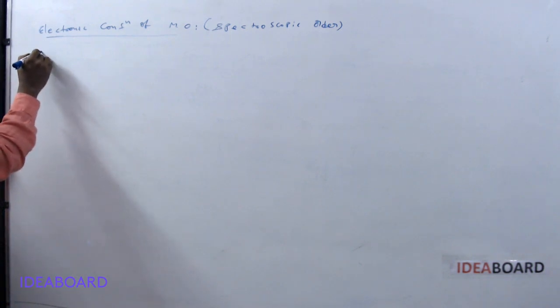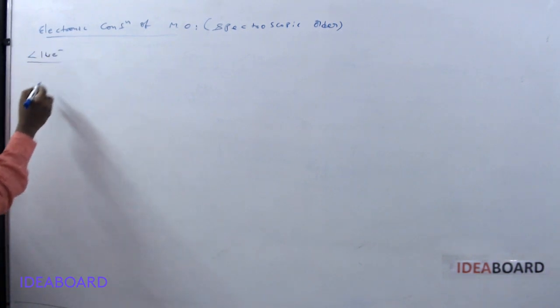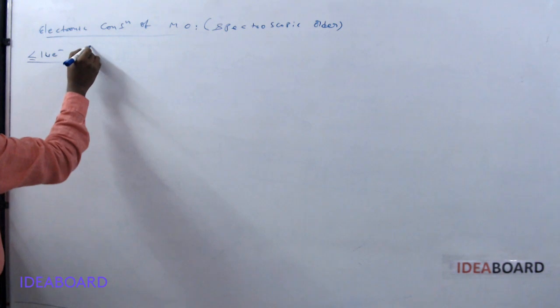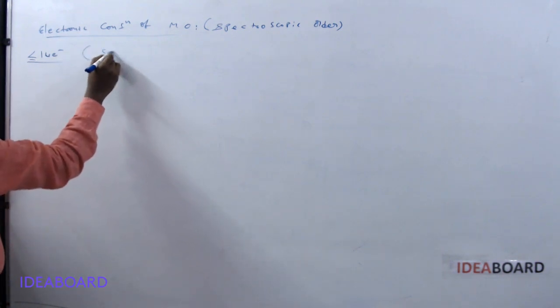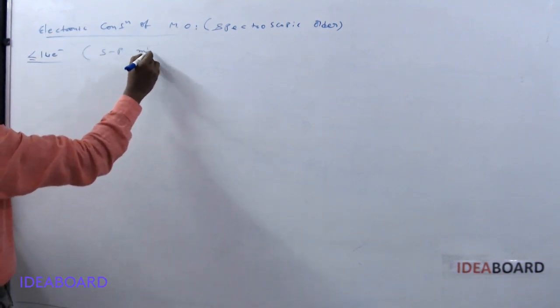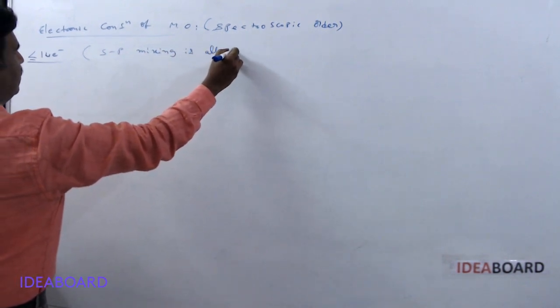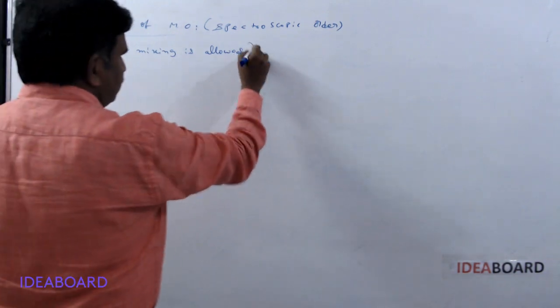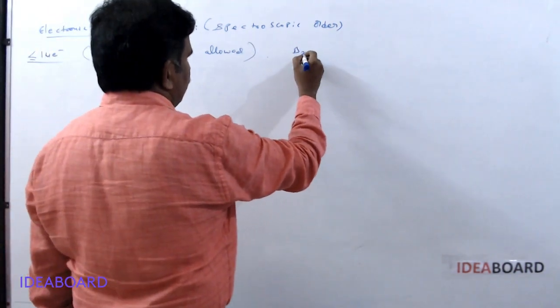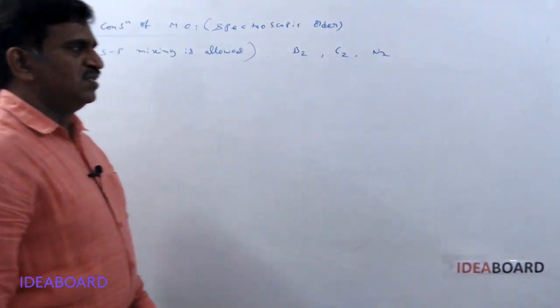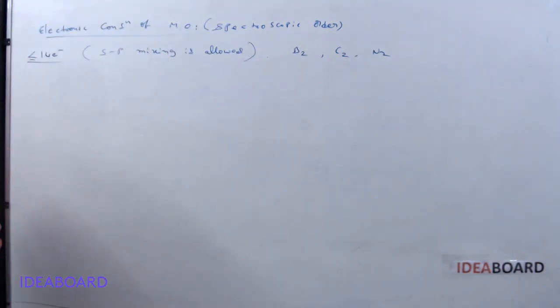One is the configuration for less than or equal to 14 electrons. The second type is the configuration for more than 14 electrons. In this type, sp mixing is allowed in these molecules. The examples are boron, carbon, and nitrogen type molecules, B2, C2, N2.